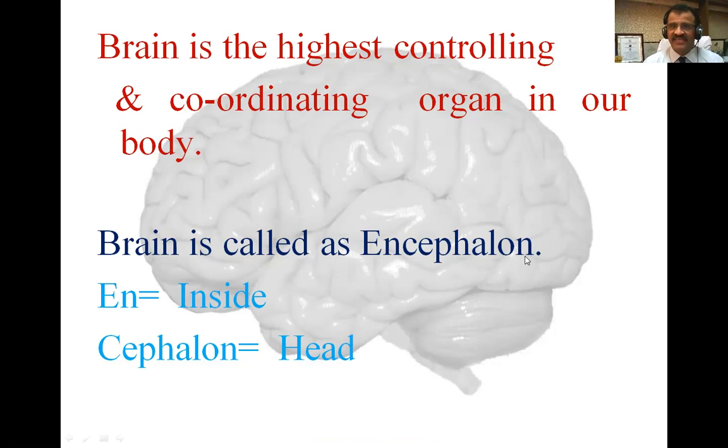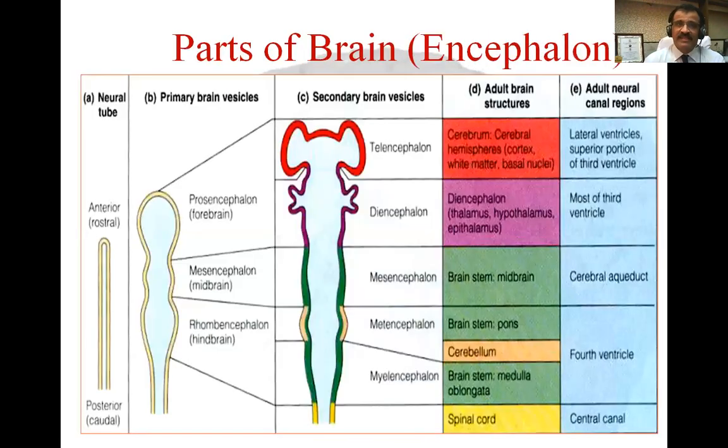Encephalon is the more scientific word, because brain is an English word. But the meaning is very simple. En means inside, cephalon means head. The thing which is present in the head is called encephalon. So let us understand the parts of the brain in terms of encephalon.